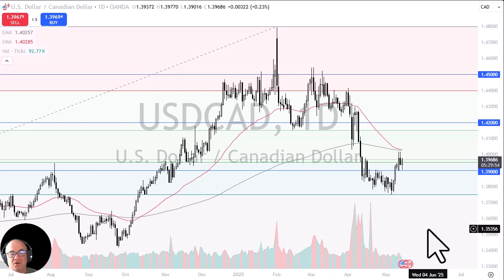Furthermore, keep in mind that although the Canadian dollar is highly levered to the oil market, it is not levered to the oil market against the US dollar, as the US is basically energy independent at this point in time.